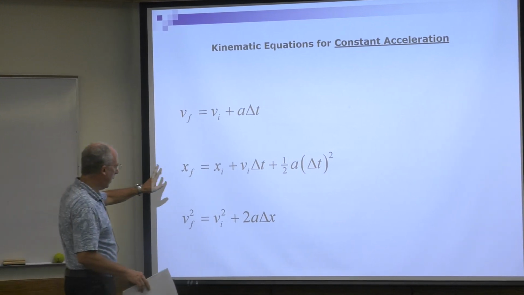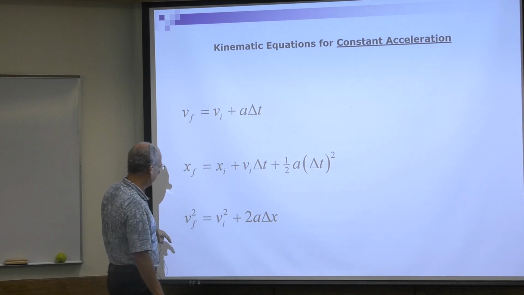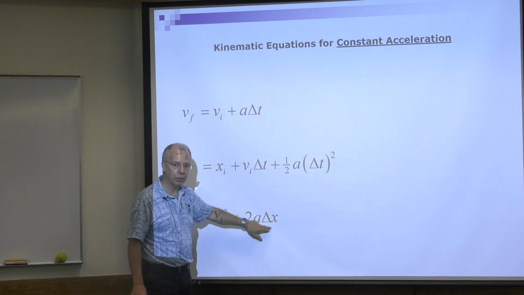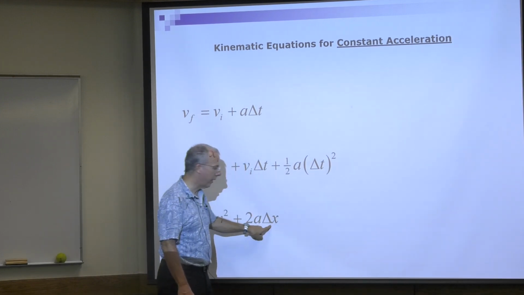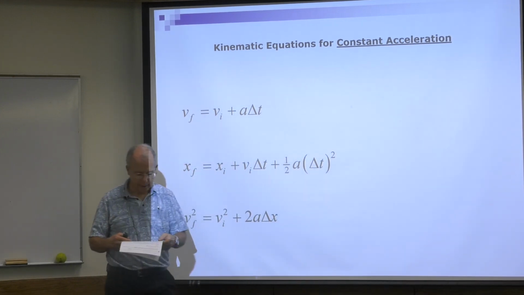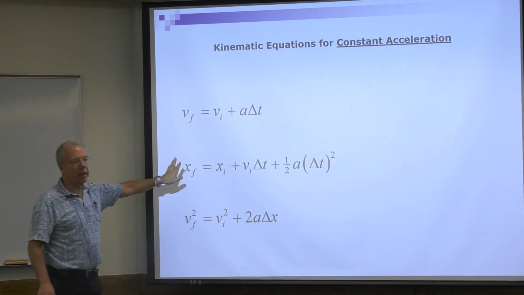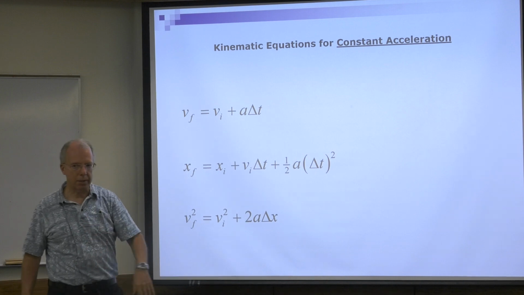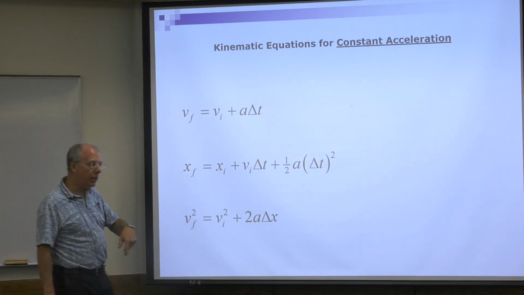You have to really be careful of the signs. And again, this delta x is the displacement. So if you go in a circle and you end up at the start, the displacement is 0, like we talked about in Chapter 1. You have to memorize these. On the exams, I'm going to give you all of the equations that you'll need, except for the kinematic equations. And there's a reason.